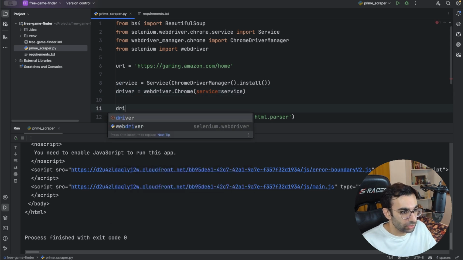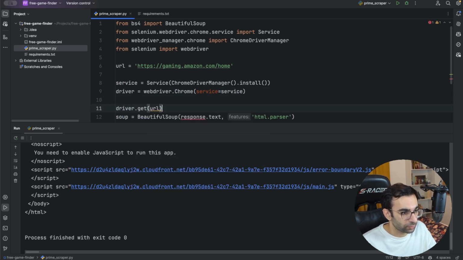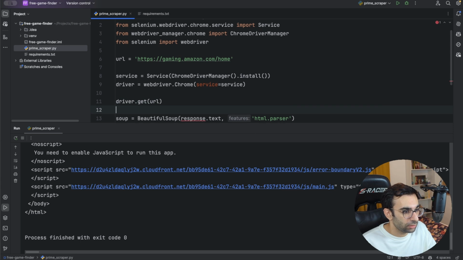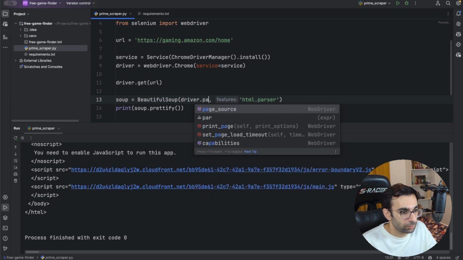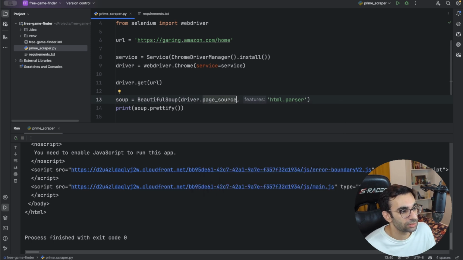We can pass the URL to it, and then in the end, instead of response.text, we can say page source and pass this fetched page to the Beautiful Soup itself. Let's run this and see if it's any better.